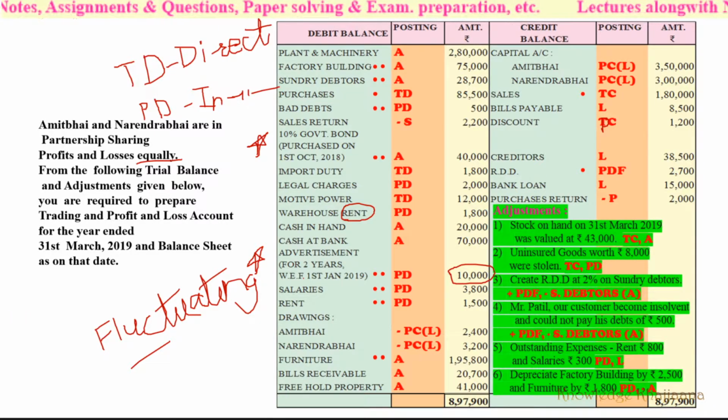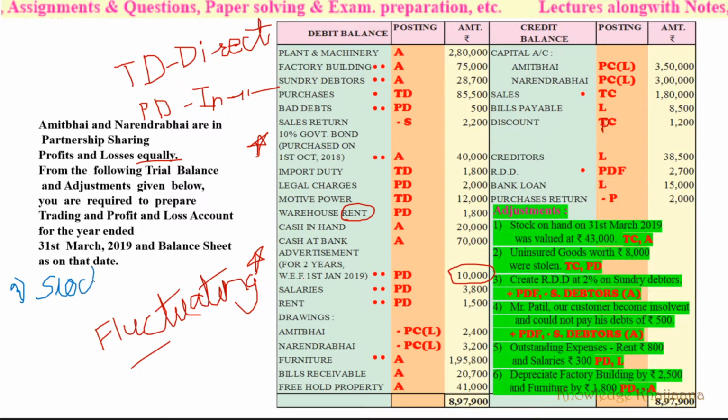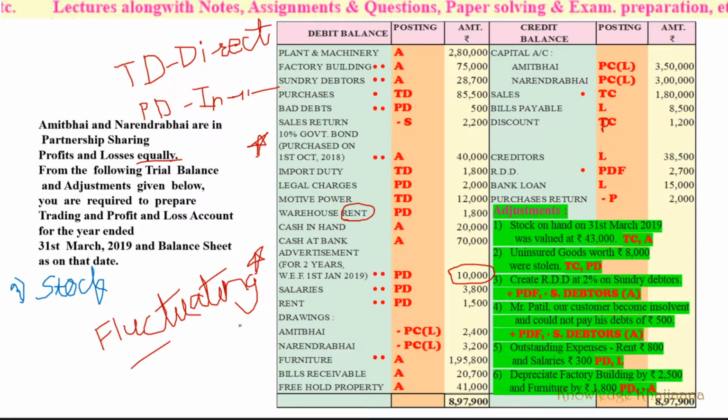What is meant by loss in stock? That is the materialistic loss. That much amount of goods we have to record on the trading account credit side. Material has gone, goods have gone.